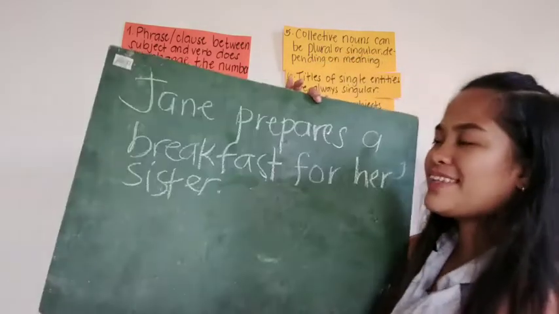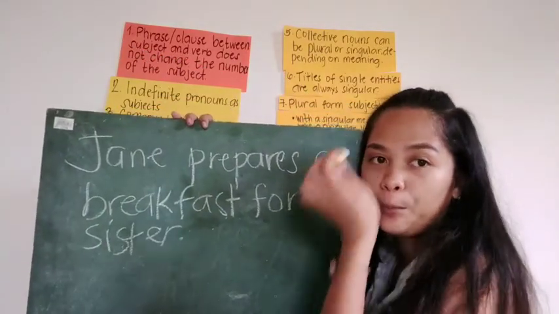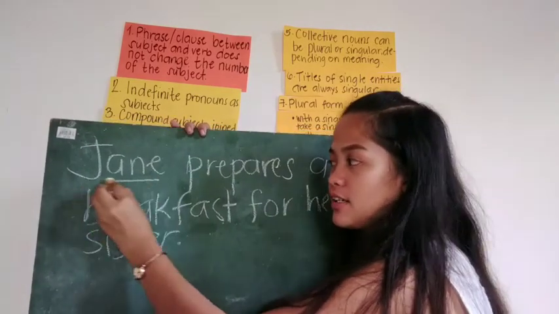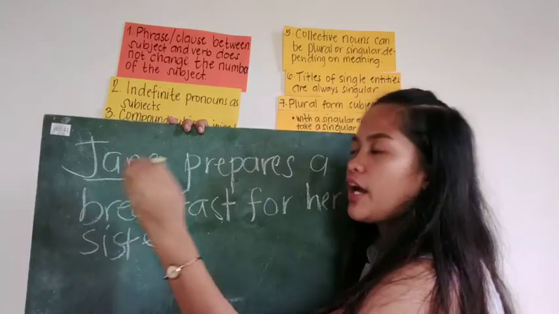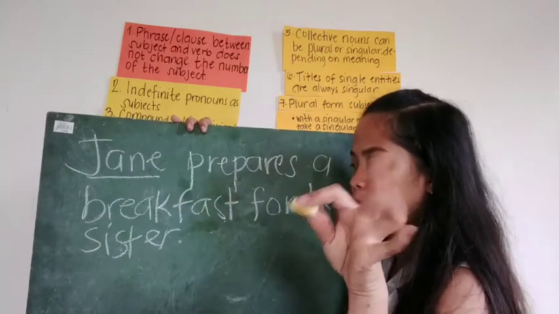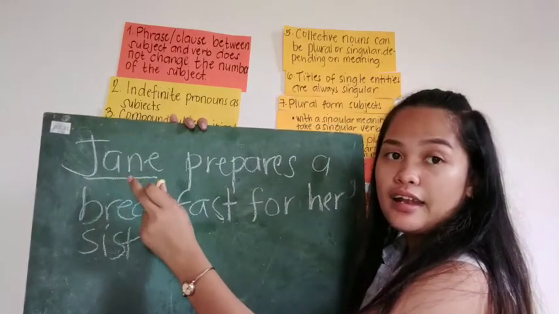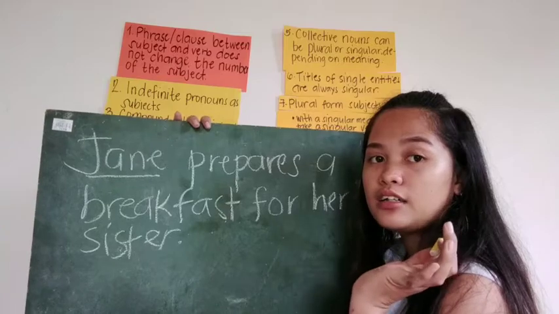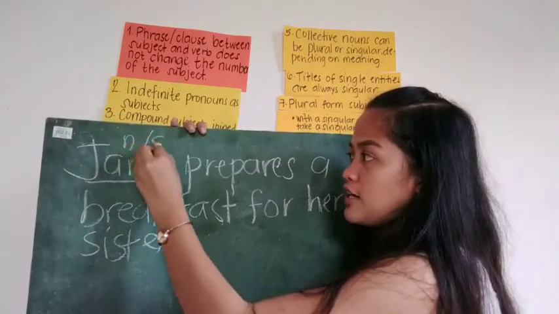Can you identify where the subject or the noun is here? The noun here is Jane. Okay, very good. Jane is the noun or the subject. So what is the verb here?